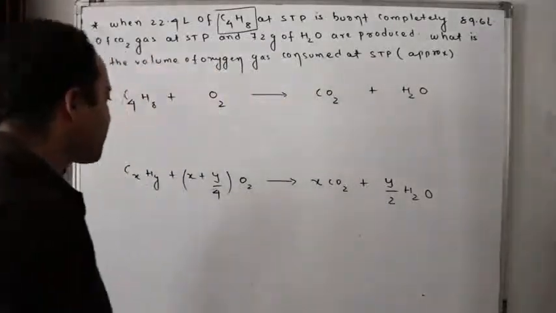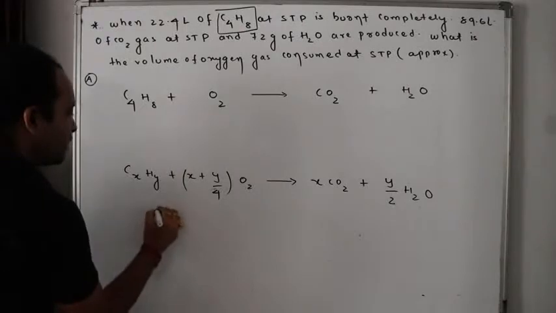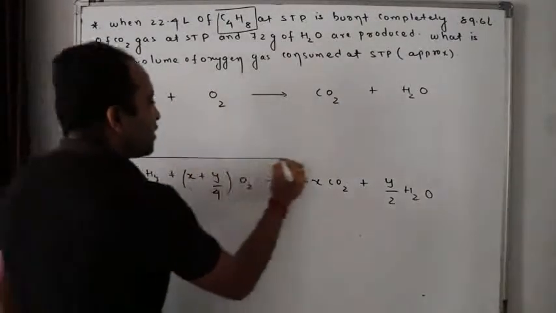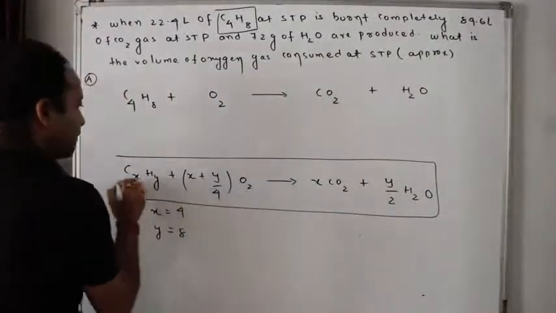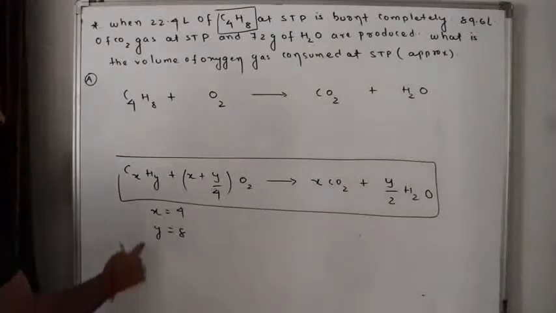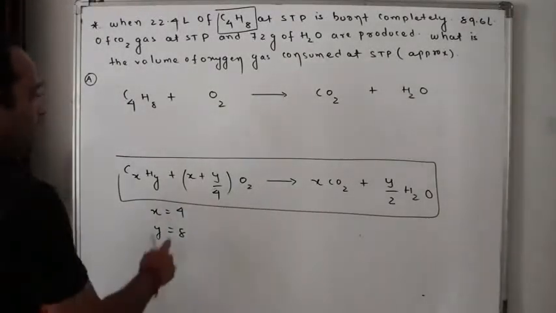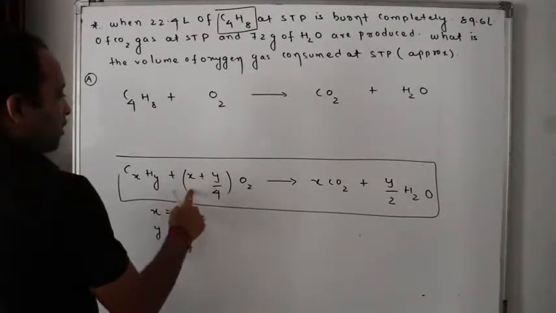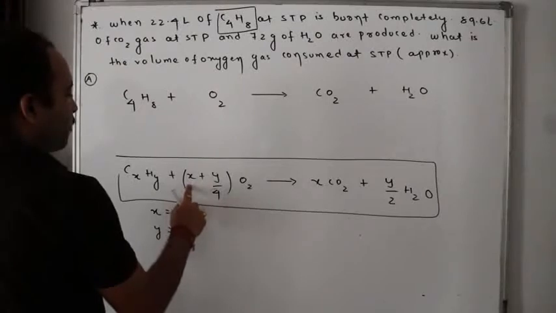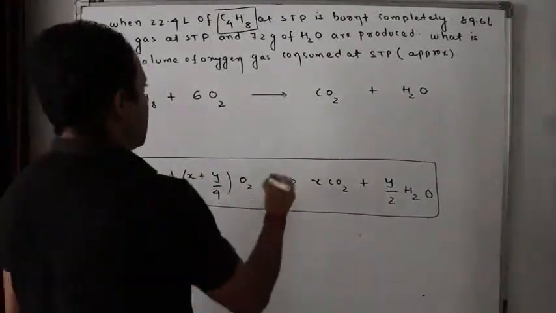Now balance it. Here x is 4, y is 8. This is the general formula. Using this general formula I can solve it. Look, x is equal to 4, y is equal to 8. Let me solve this for you. y by 4 is 8 by 4, how much? 2. x plus 2 is how much? 6.